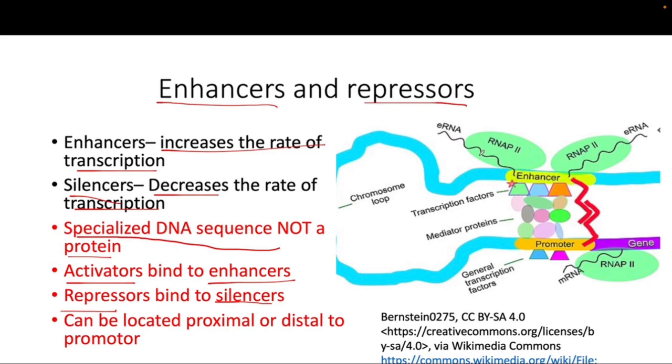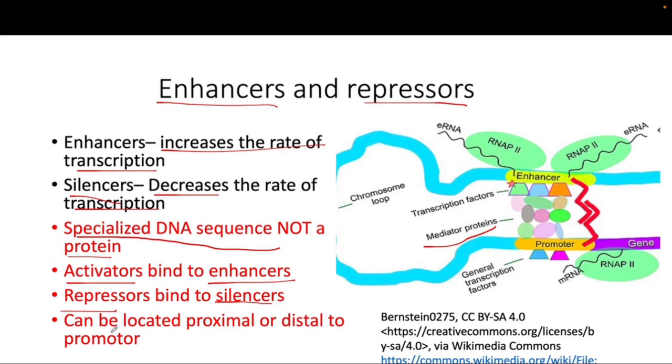So this whole complex, the enhancer along with the activator proteins, can interact with the promoter and change the gene expression. As you can see, there are multiple transcription factors and mediator proteins involved, which actually change the gene expression based on the availability, based on the cell's need, right?